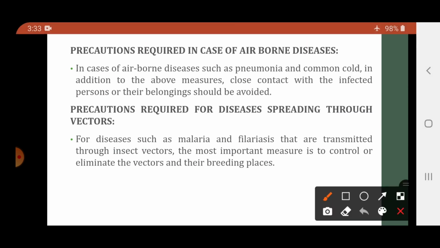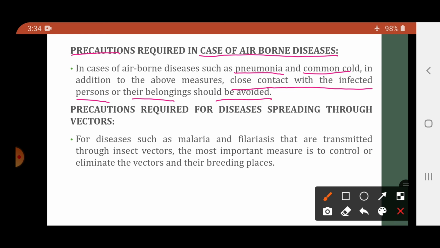Now, what precautions are to be taken in case of airborne disease? हमने पहले क्या देखा? We have studied the precautions to be taken in diseases which are spread through contaminated food and water. Now, what are the precautions to be taken in case of airborne diseases? In case of airborne diseases like pneumonia and common cold, in addition to the above measures, close contact with infected persons or their belongings should be avoided.